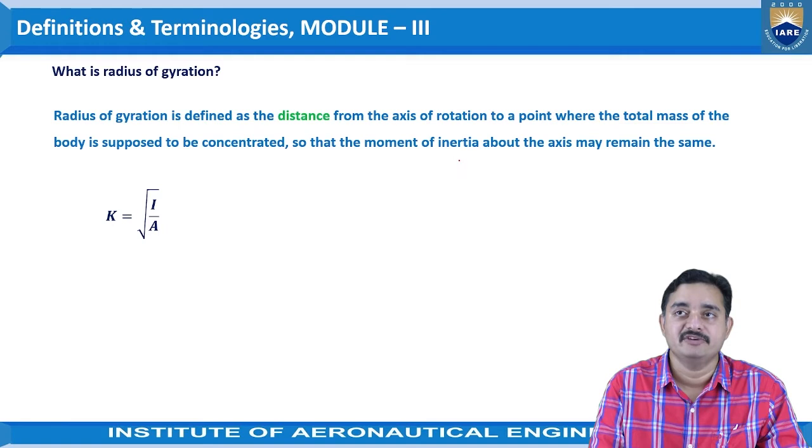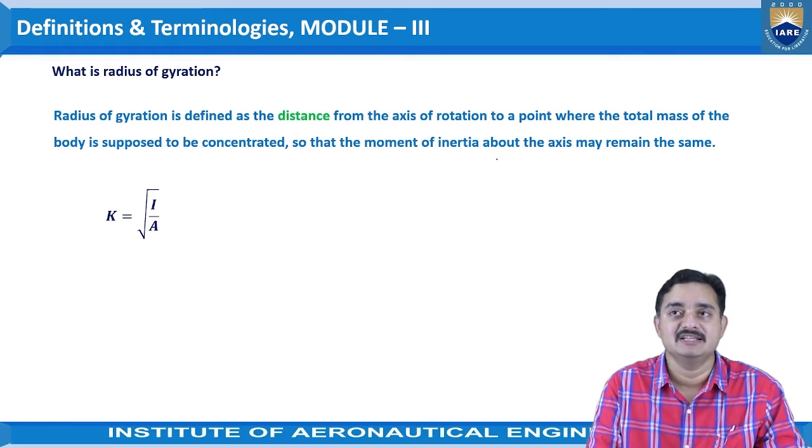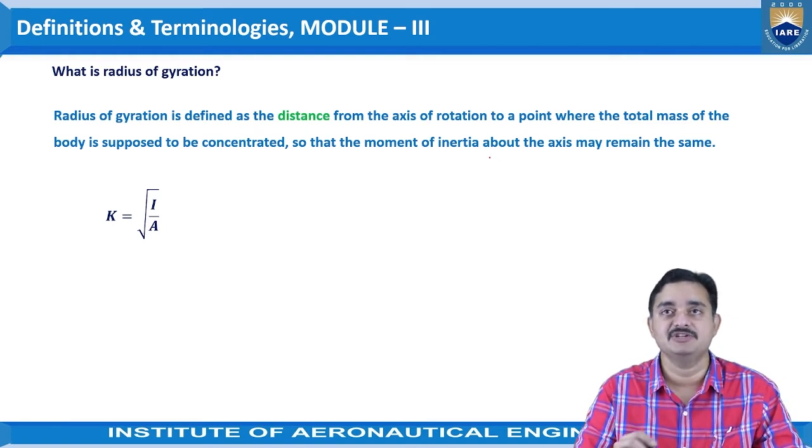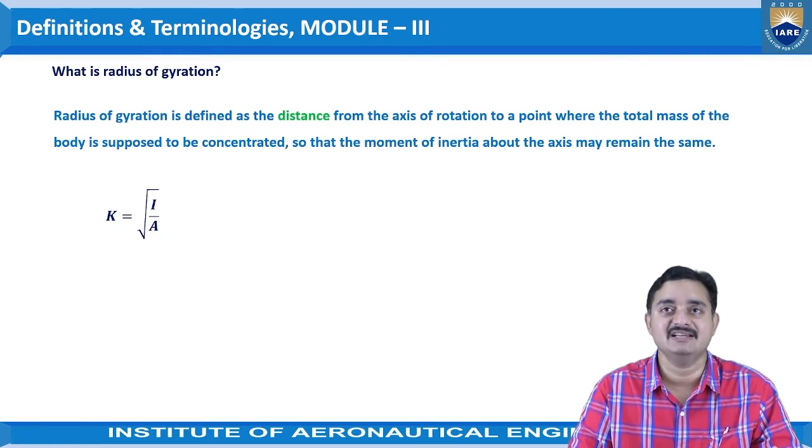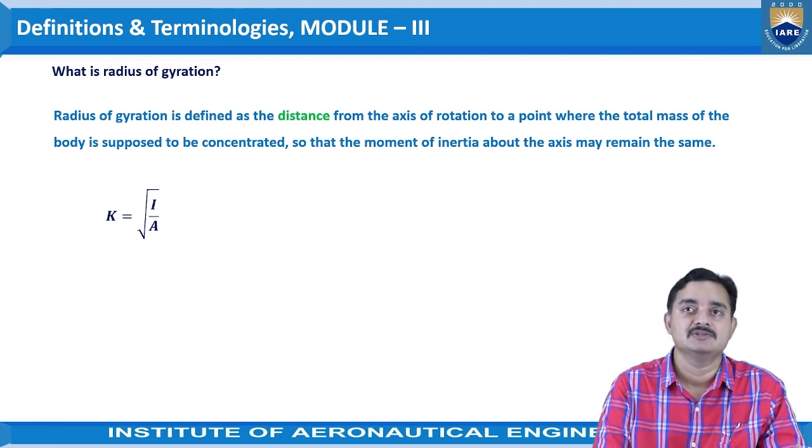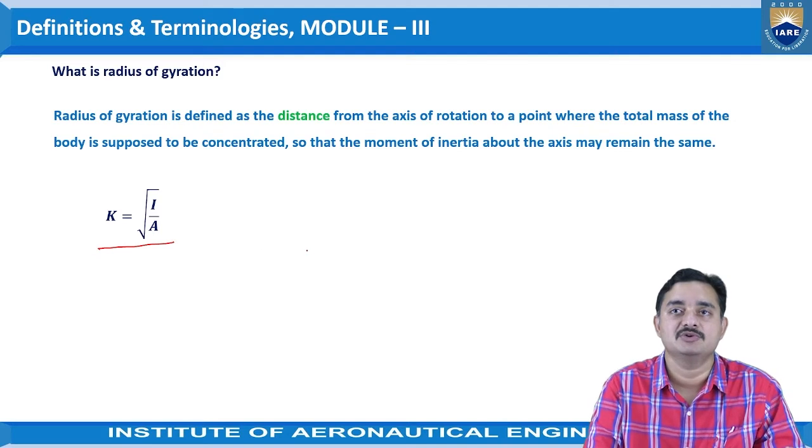So the definition of this radius of gyration is given as: the distance from the axis of rotation to a point where the total mass of the body is supposed to be concentrated, so that the moment of inertia about the axis may remain the same. So the representation is given as k is equal to under root I by A.